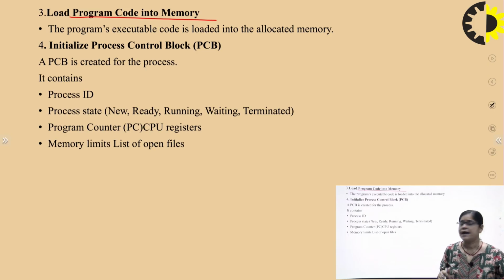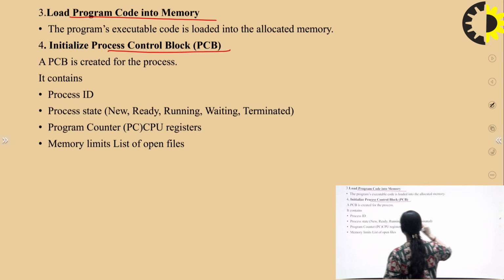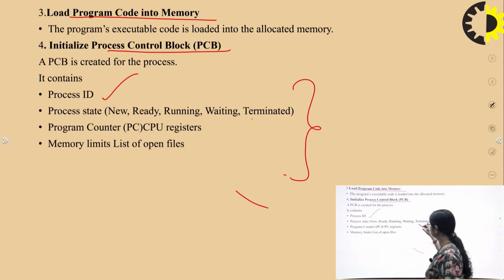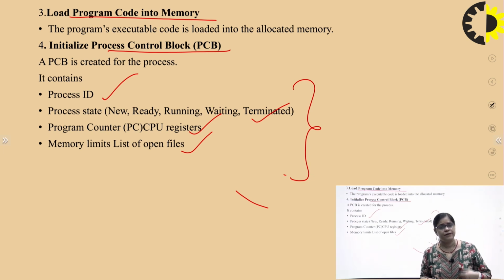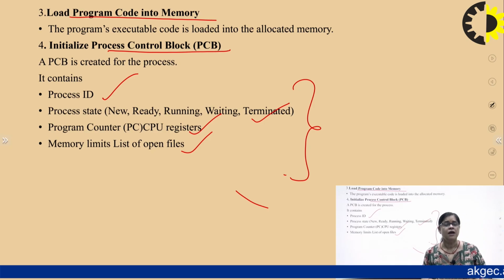After that, we initialize the process control block, and this process control block contains the process ID, the process state, the program counter, and the memory limit. You should keep in mind that every single process has its own PCB and a unique ID.